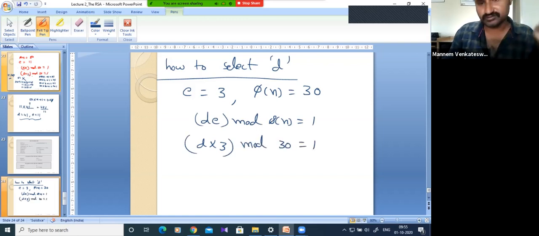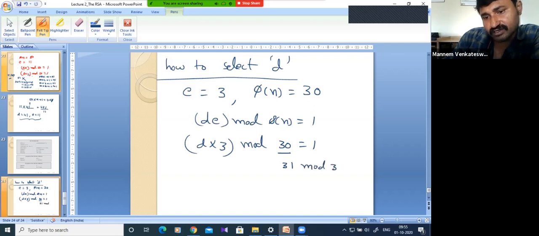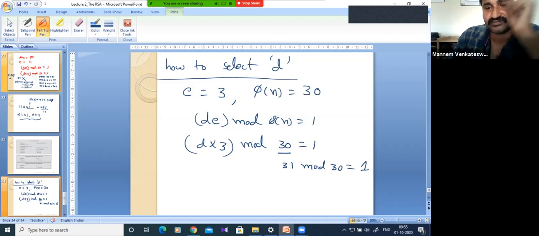Now there are two ways to go. We know that when I perform the modulo operation, 31 modulo 30 will give remainder 1. All of you agree? 31 is 30, remainder is 1. The modulo operation gives the remainder.